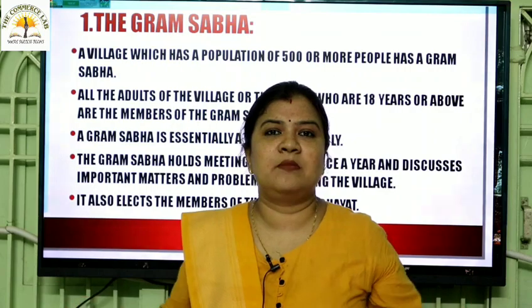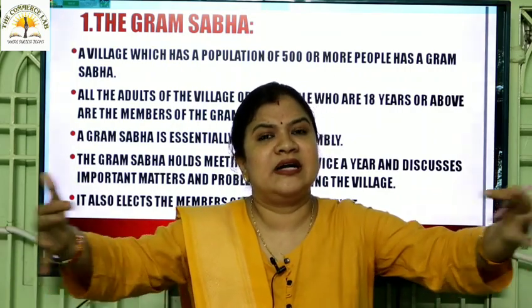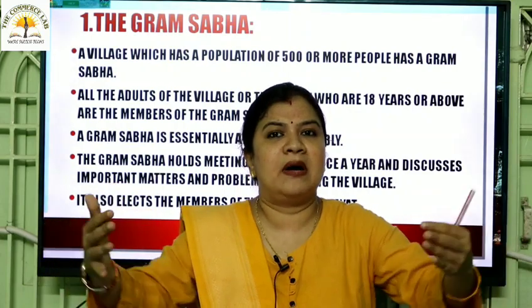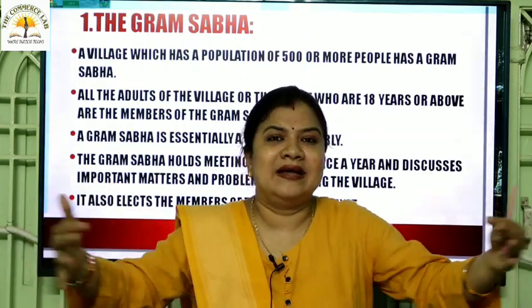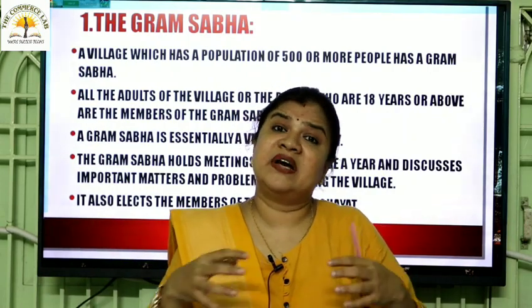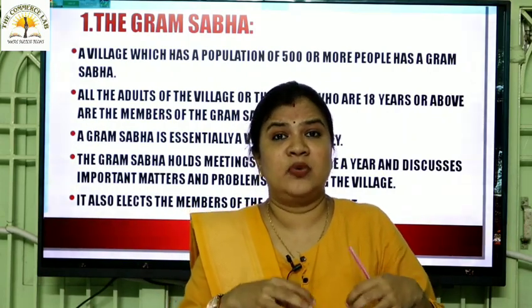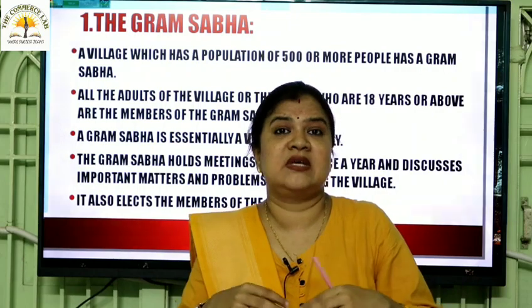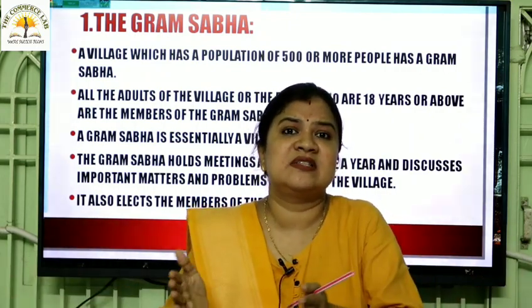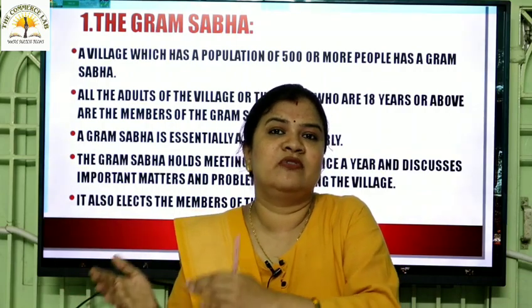A Gram Sabha is nothing but where all the adults or all the people of the age of 18 or above come together. They gather in an assembly and discuss the current problems that the village is facing. All the people assemble, they come together to discuss the day-to-day problems of the villagers.